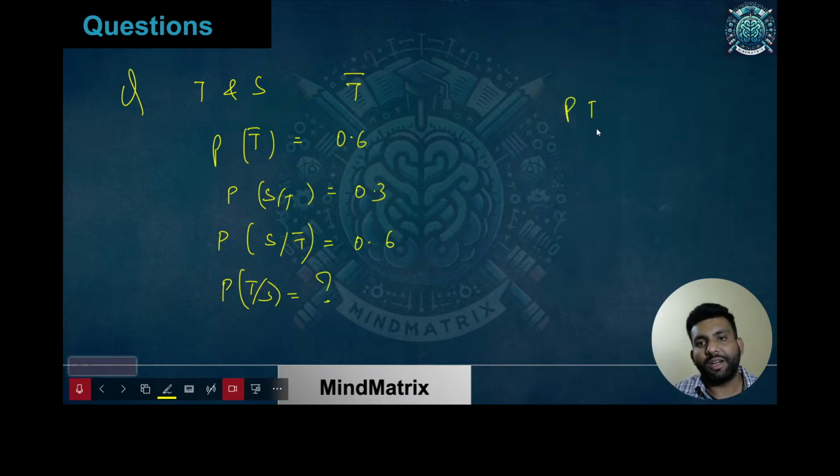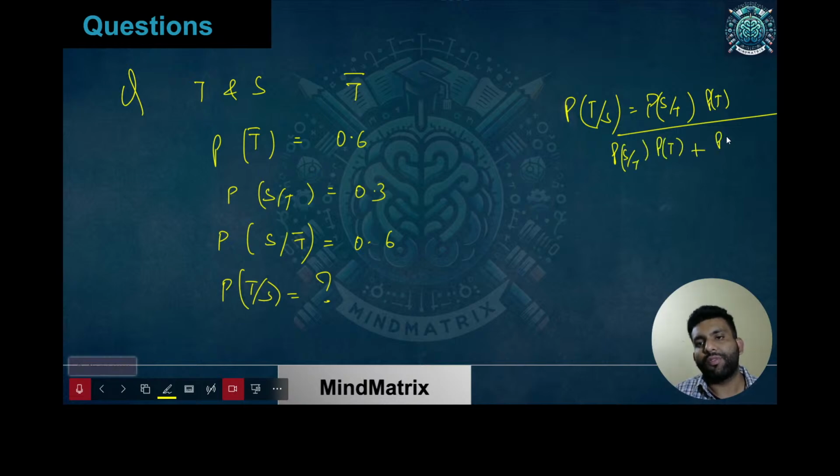I have explained this as well, on the Bayes theorem we have already discussed it. This is going to be P of S given T into P of T divided by what? P of S given T into P of T plus P of S given T bar into P of T bar. That's it. That's the formula you have. So you just need to put the values.